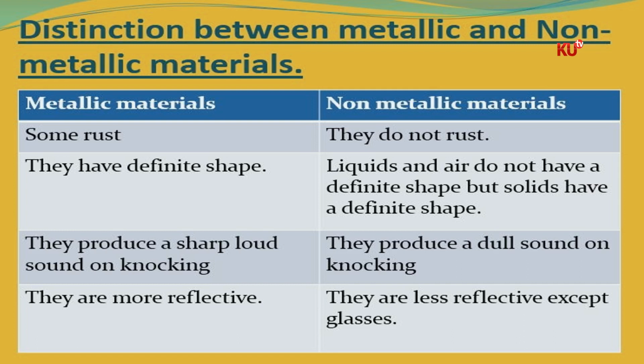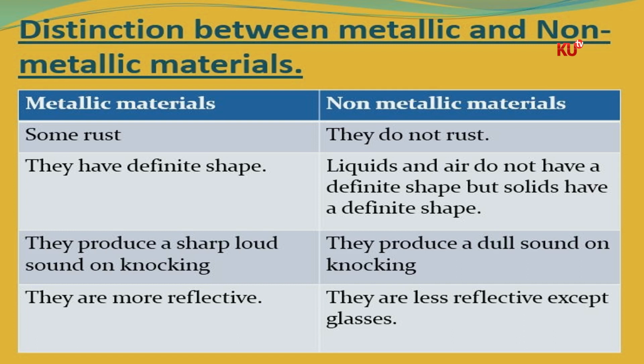Non-metallic materials produce a dull sound on knocking. Metallic materials are more reflective and non-metallic are less reflective. Let's go through that table together, children. Compare the two distinctions.